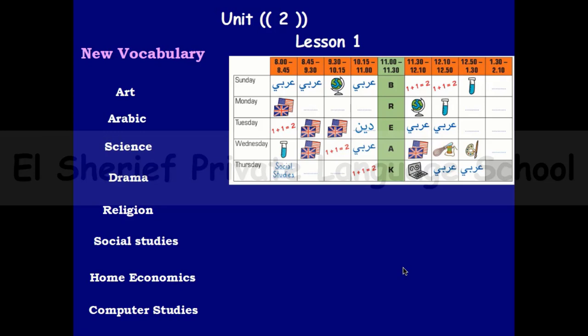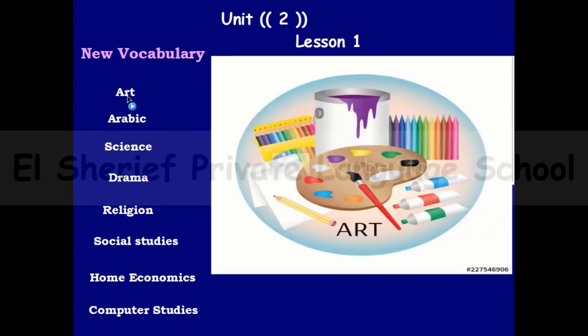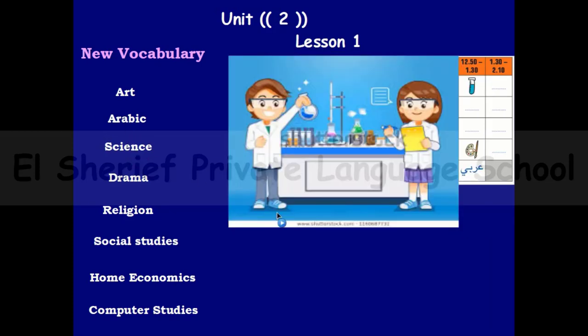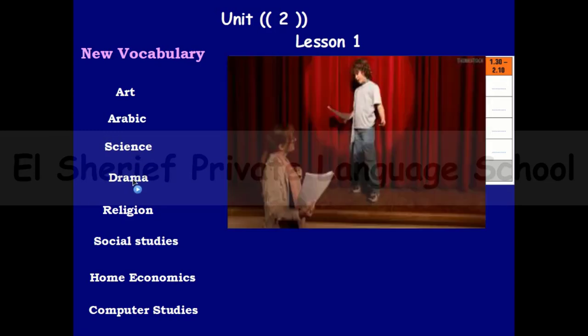And from this picture we can get some subjects. We can say that we have a lot of subjects in your school day. We can have art, like this picture, and we can have Arabic, like this picture, and we can have science, and of course you can go to the lab to have your science session, and maybe you have drama. So this is one of your subjects. In some schools there's drama, how to act and how to read novels and like that, so how to act them.